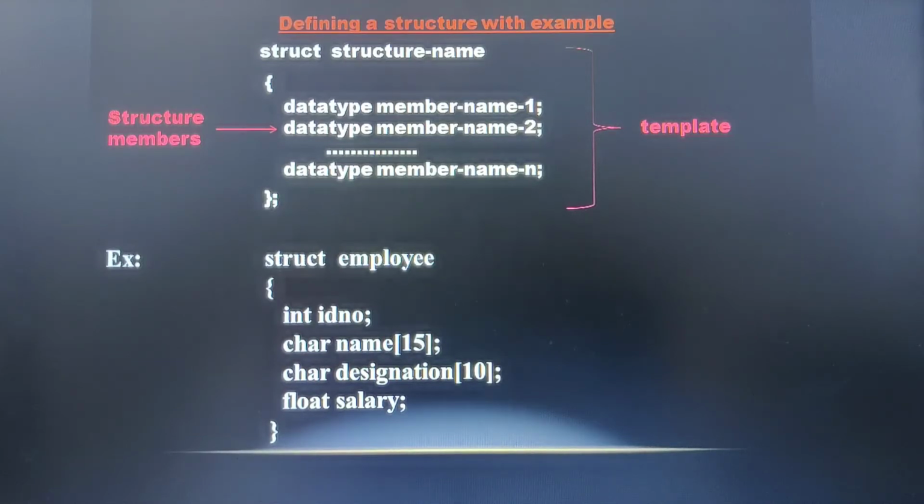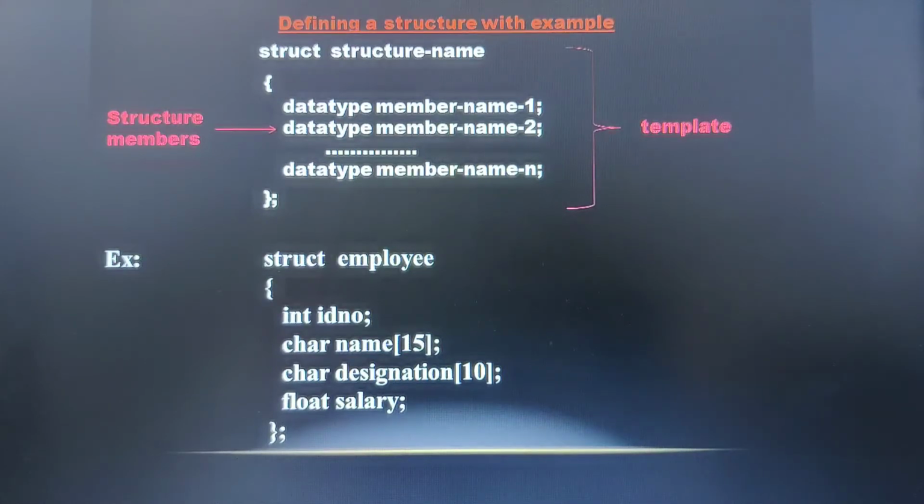Now, ID number is of type integer. All these we can even refer to as the members of a structure: ID number, name, designation, salary. These are all the different members of the structure, which belongs to a structure called an employee. The collection of all these members of a structure we refer to as a template. I hope students you are able to relate to it. Now herein the semicolon will mark the termination of the structure.